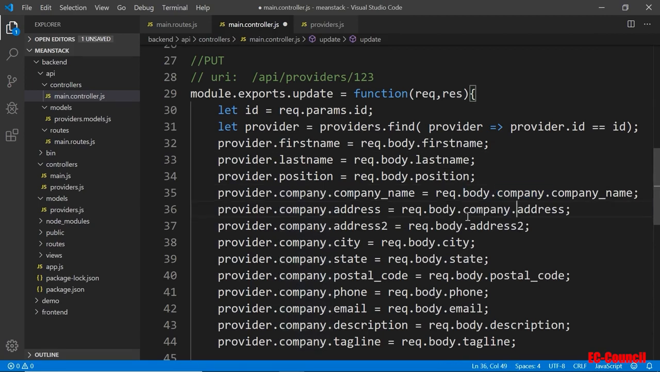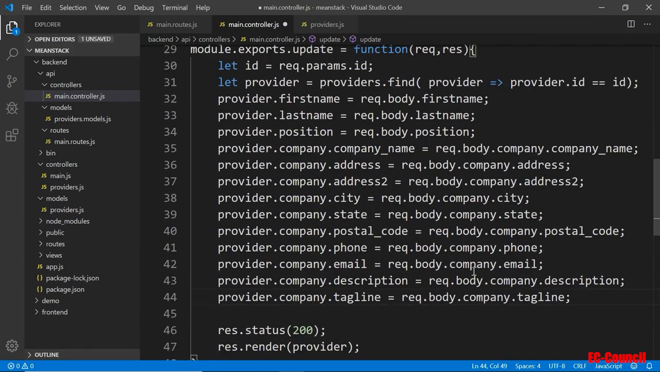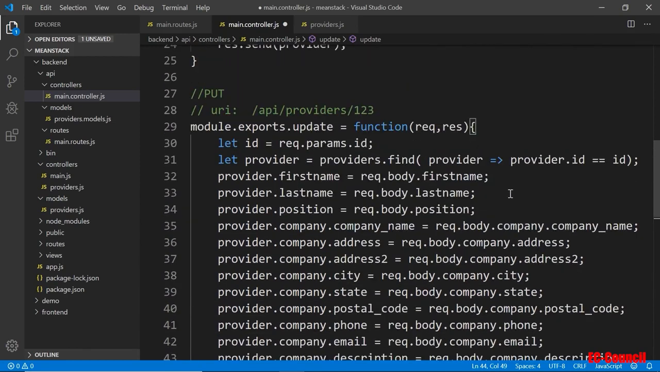Like all of these would be something like this. Again, we're not sending these from a web form, so we need to match the exact same JSON structure. Okay, these can be like that. That's fine. Okay, so that's for updating.